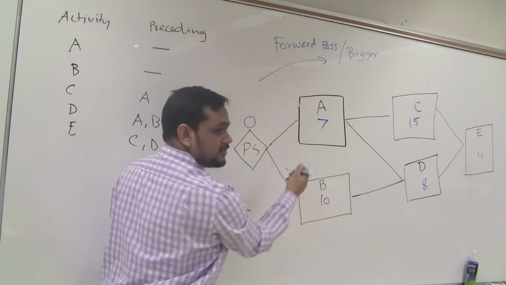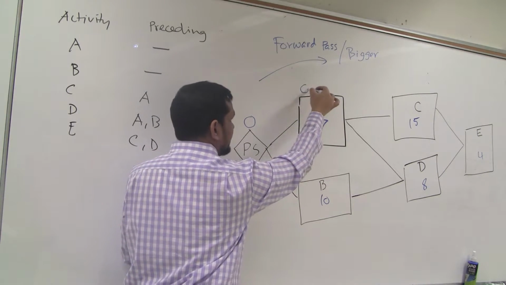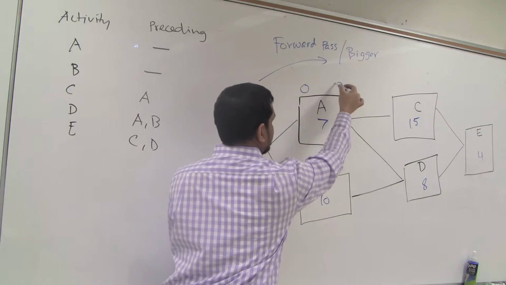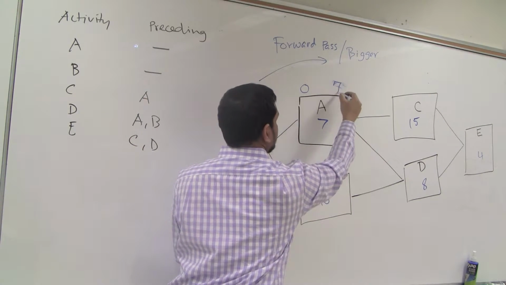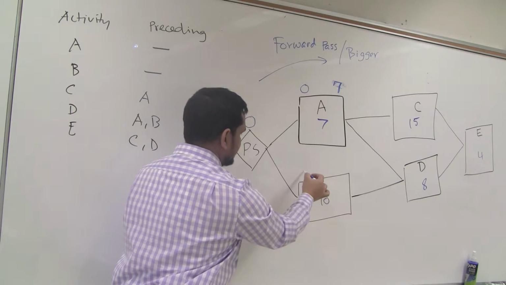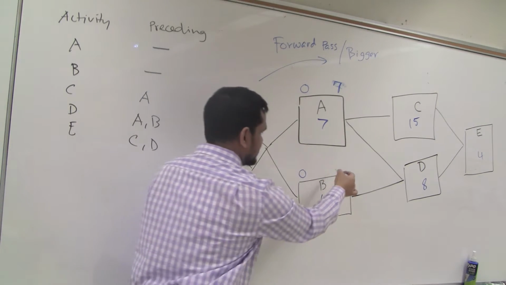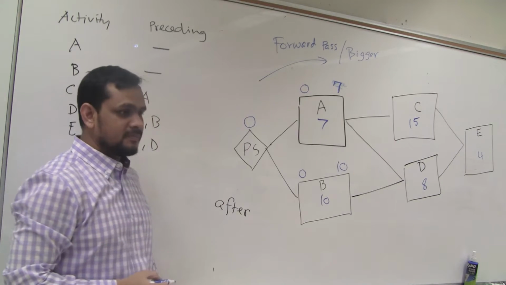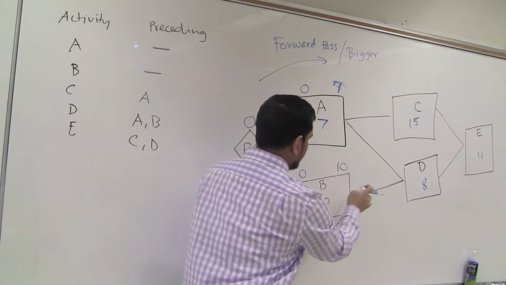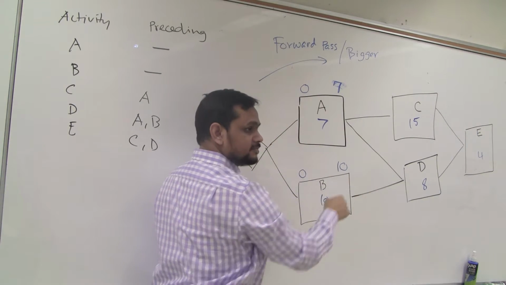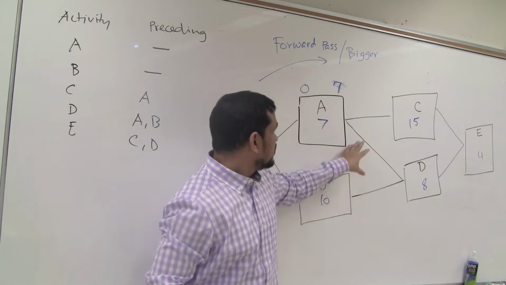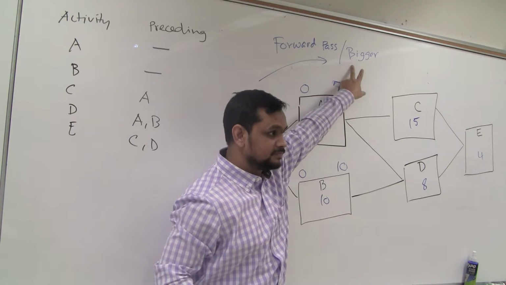Then when will A start? Obviously after 0. It takes 7 days, so it will finish after 7. Similarly here, B will start after 0 and finish after 10. Simple. Then when I am going to D, I have 2 paths, so I have to see both. When I have multiple options, take the bigger one.